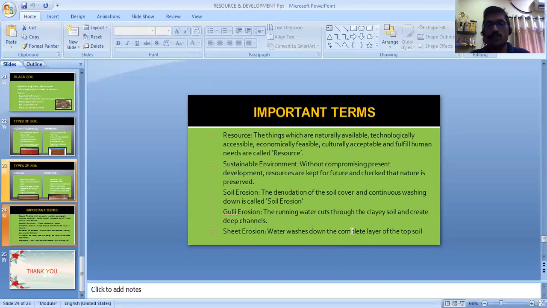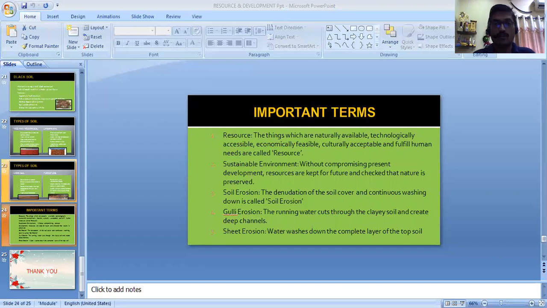I already explained that to you. This chapter even contains some important concepts, and I told you I'll explain them at the end. These are some agricultural methods to conserve the soil. Those are explained to you at the end. These are some important concepts you can make note of.